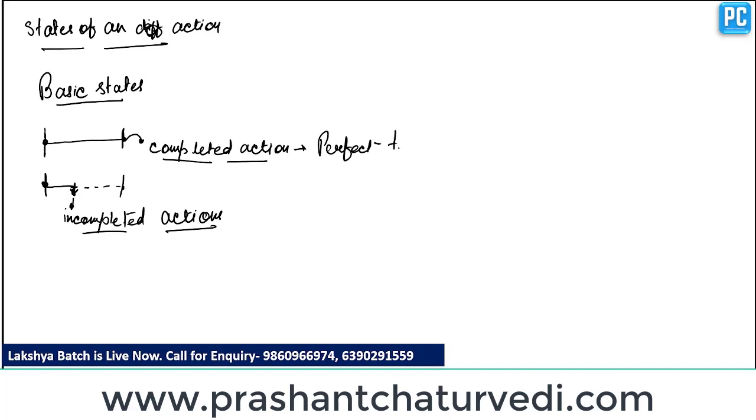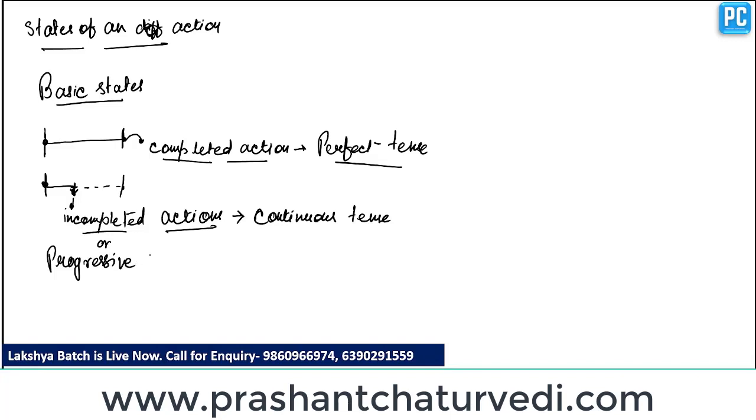Any type of tense which shows completion comes under perfect tense. And the action which shows incompletion, or the incompleted action, comes under continuous tense. The action which is incompleted can be called progressive action because the action is in progress.